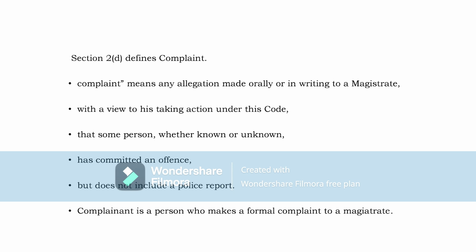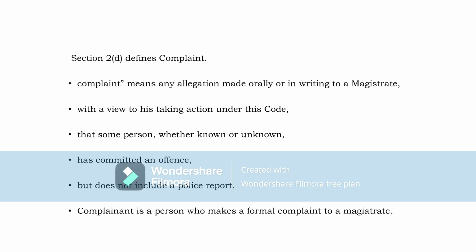That person may be known or unknown. What is required is that some person has committed an offense. But this Section 2(d) says, so what is it? Why are we making a complaint to the magistrate? With a view to an action, that the magistrate may take an action under the Cr.P.C.